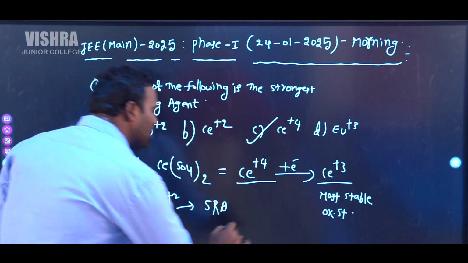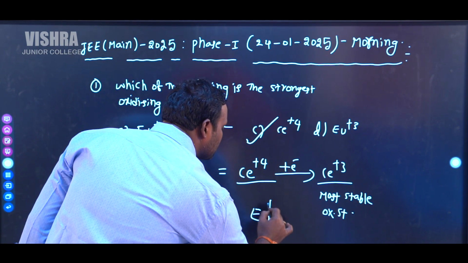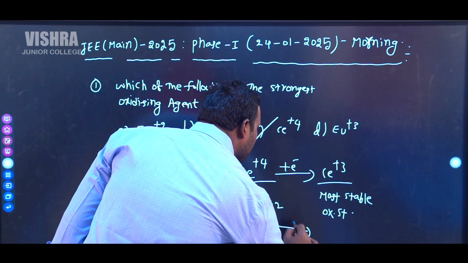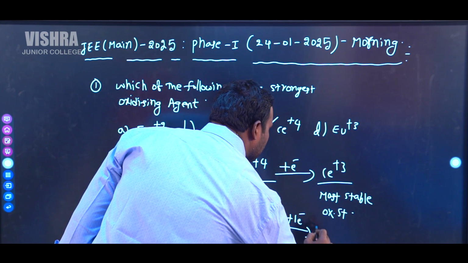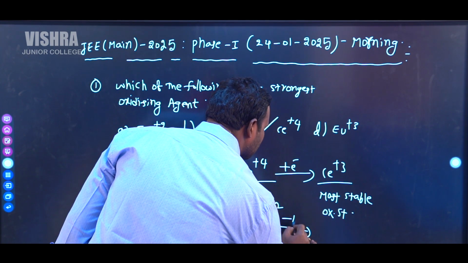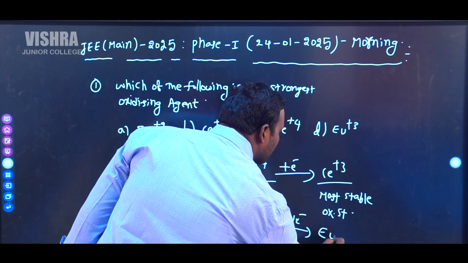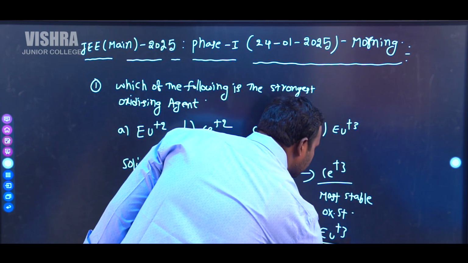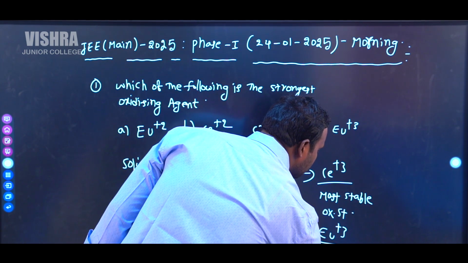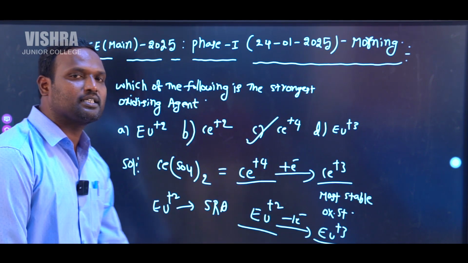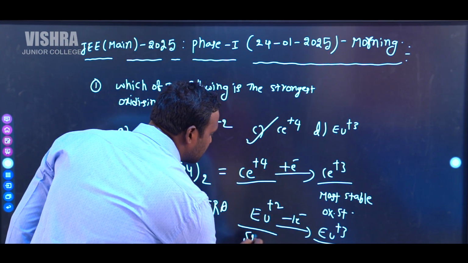So europium plus 2 can readily oxidize to europium plus 3 by losing 1 electron. Whenever europium exists in plus 3 state, then stability increases because it is the more stable oxidation state. So that's why europium plus 2 acts as a strong reducing agent.